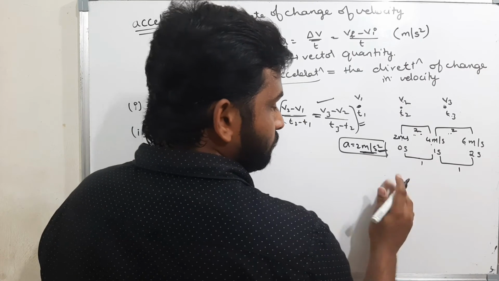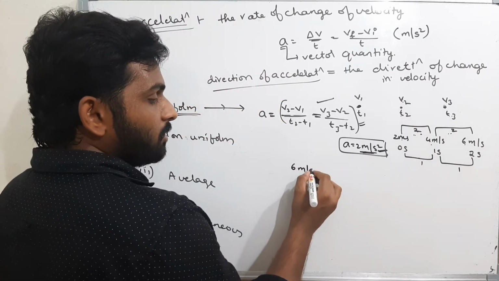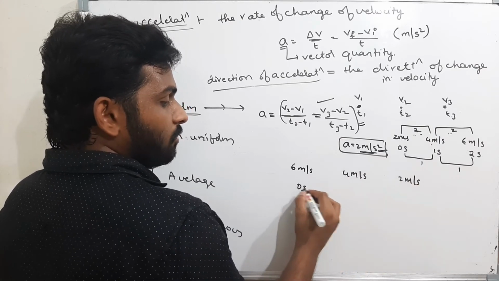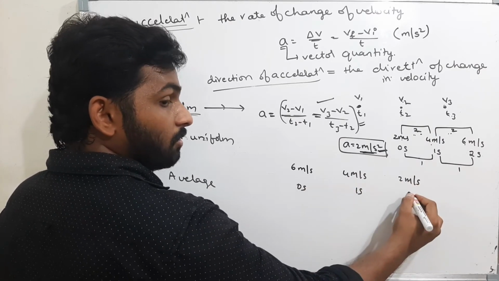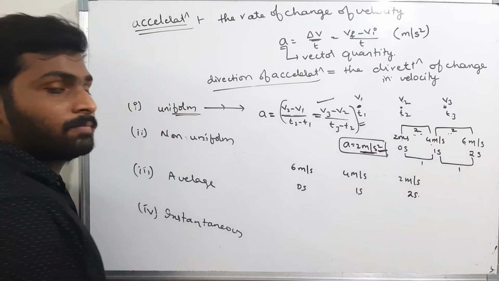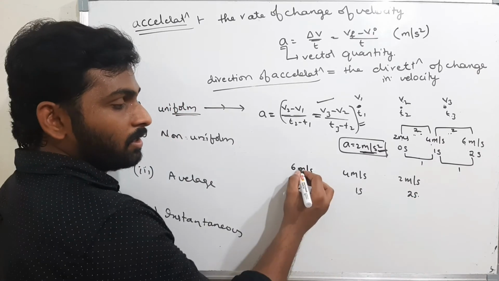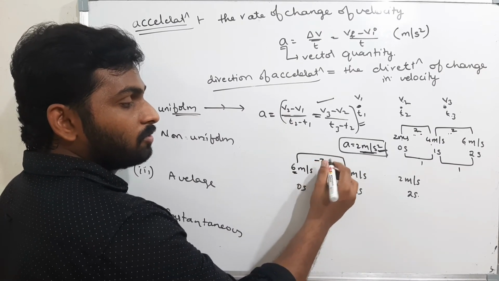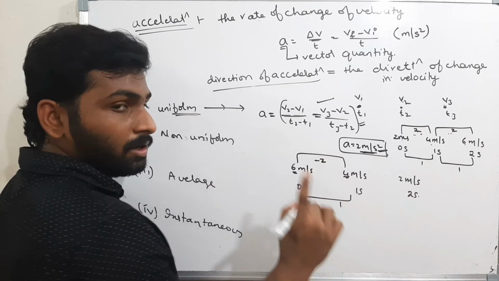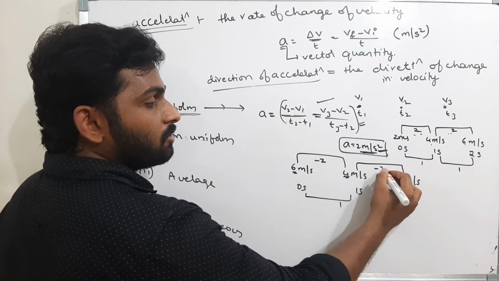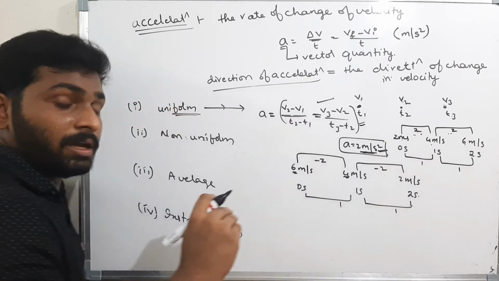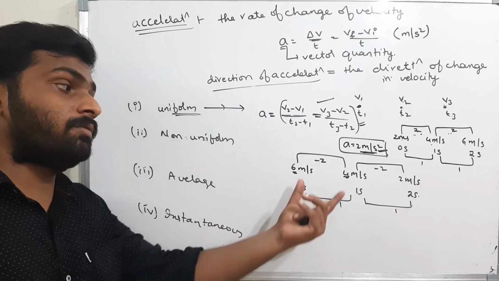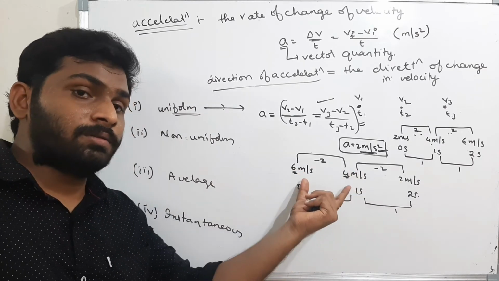Now the same with this one. 6 meters per second, 4 meters per second, 2 meters per second, at time t equal to 0 seconds, 1 second, 2 seconds. Now what is happening? Here the velocity is 6, here the velocity is 4. The velocity is decreasing by minus 2 meters per second at every 1 second. Either the velocity may be increasing or decreasing, but it is happening with a constant increment. Here, minus 2 every second.